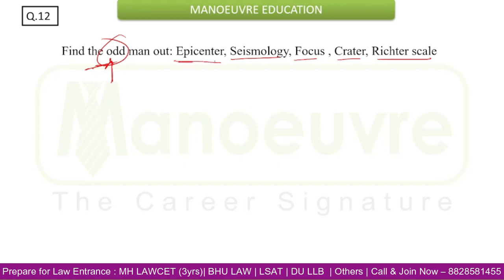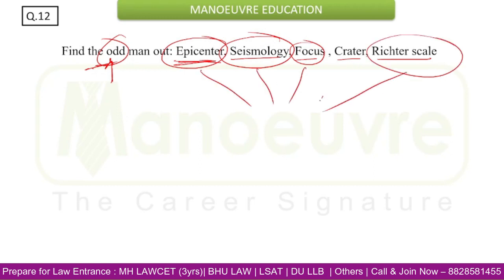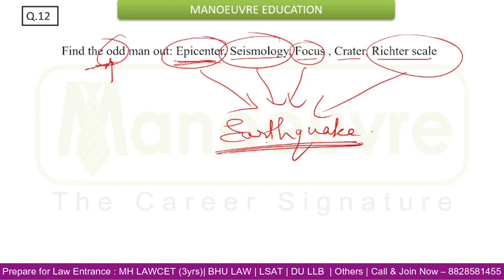Now if you see, epicenter, focus, seismology and Richter scale, all these 4 words are related to earthquake. Now if any earthquake occurs, the point inside the earth where the earthquake occurs is known as focus, and the point on the surface of the earth from which the earthquake starts traveling is known as epicenter.